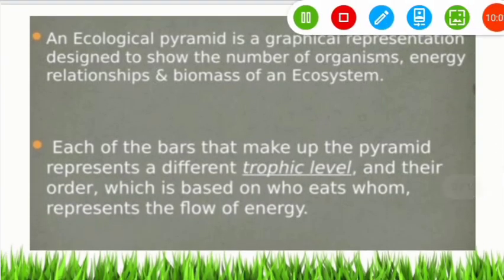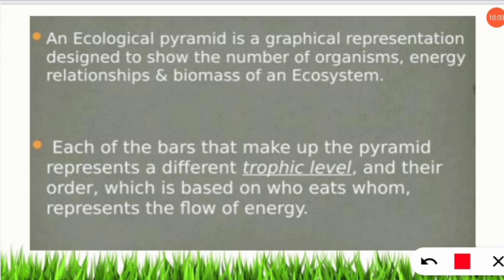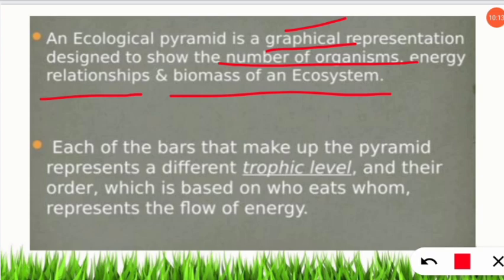An ecological pyramid is a graphical representation designed to show the number of organisms, the energy relationship and biomass of an ecosystem. So it's a graphical representation of how to represent the number of organisms, energy and biomass of an ecosystem. There are three kinds of pyramid, we'll learn one by one, and each of the bars that make up the pyramid represents a different trophic level. Trophic level we have learned in the last video, in the ecosystem.